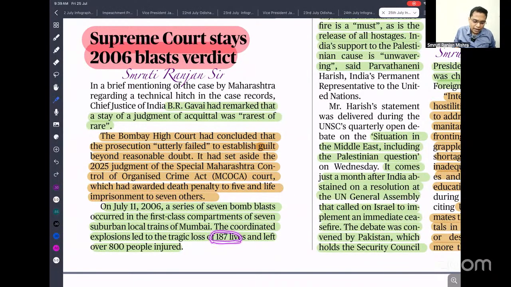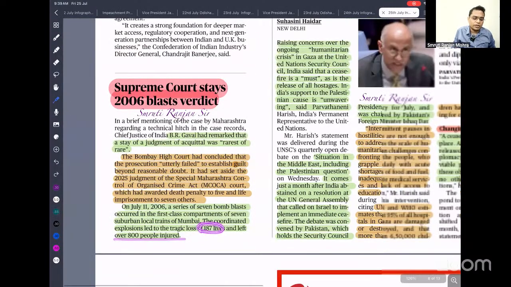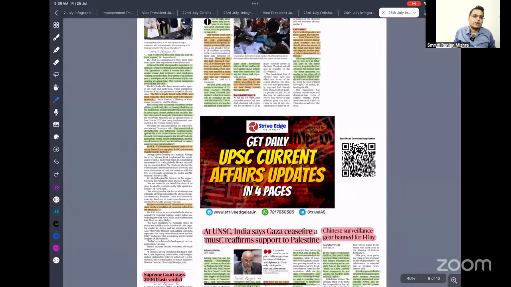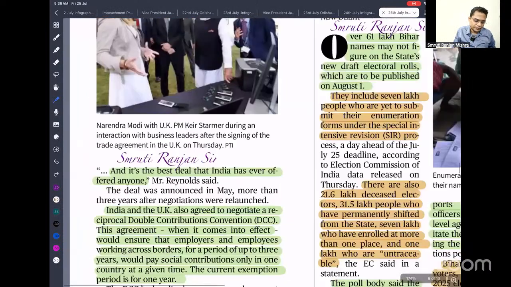Though this accident caused a loss of 187 lives and 800 people were injured because of that, because of lack of proper substantial evidence, they have been given acquittal.